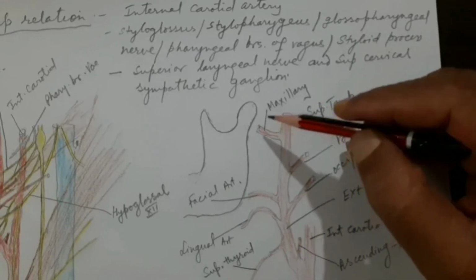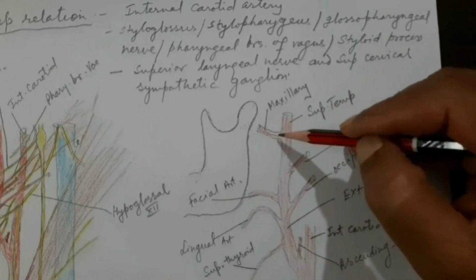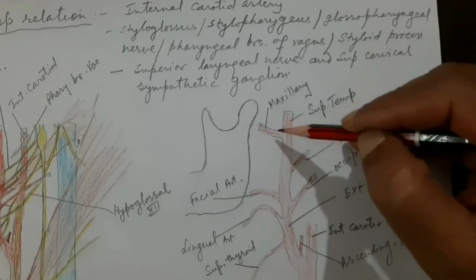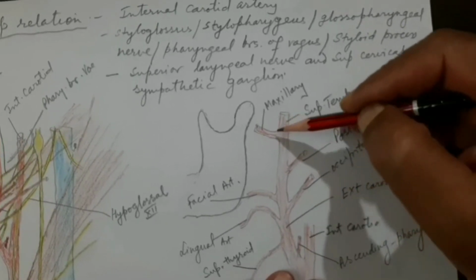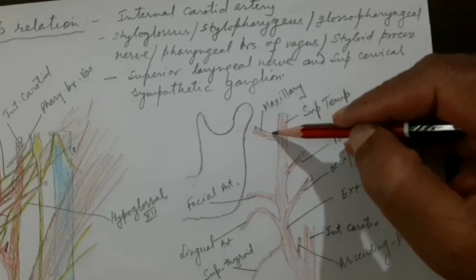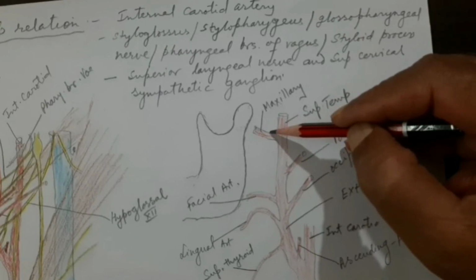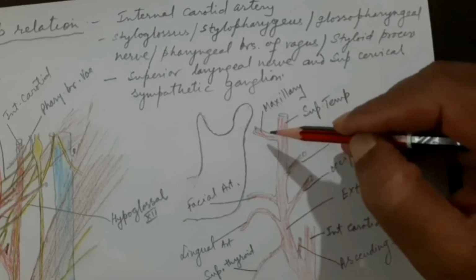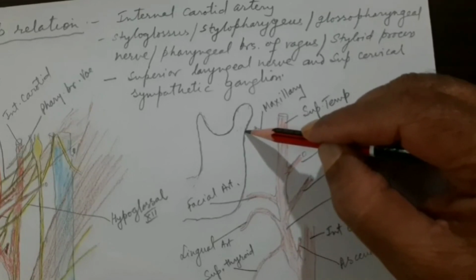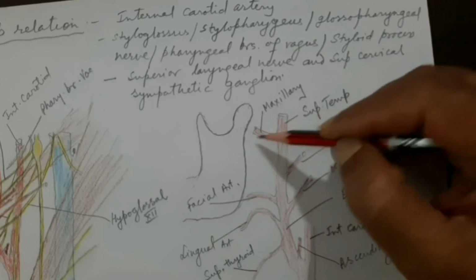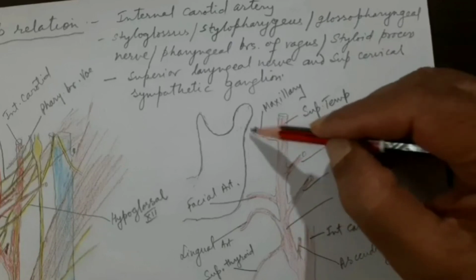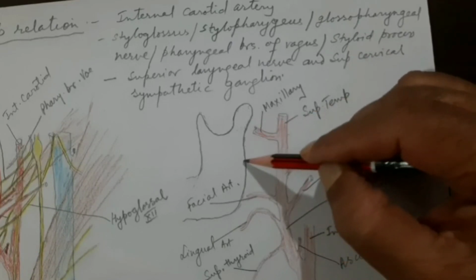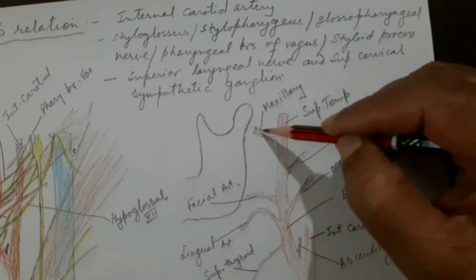Then the last terminal branch, which again arises within the parotid substance, is called the maxillary artery. This terminal branch is given out at the level of the neck of the mandible. I have drawn it, as I said, very close to the posterior border of the ramus of the mandible.